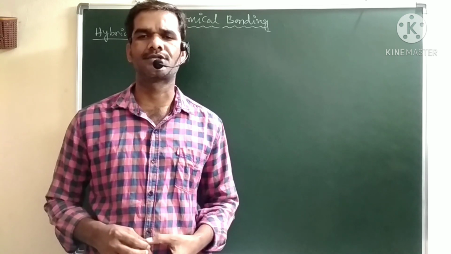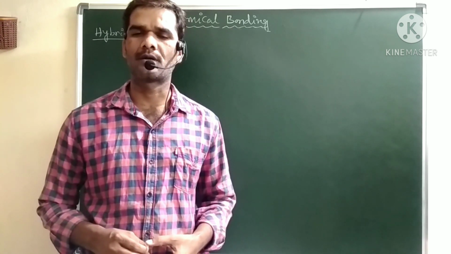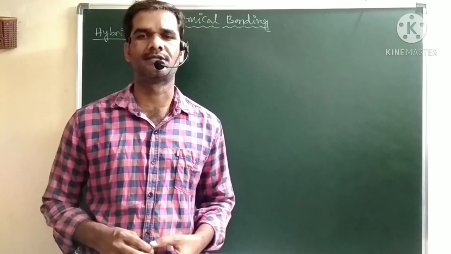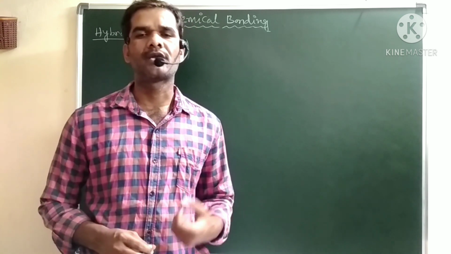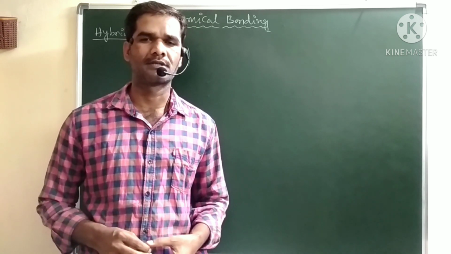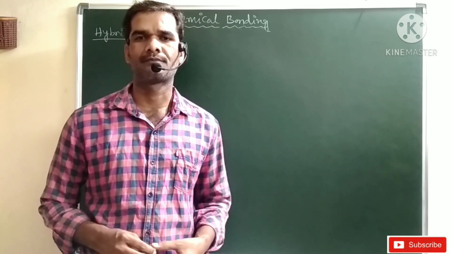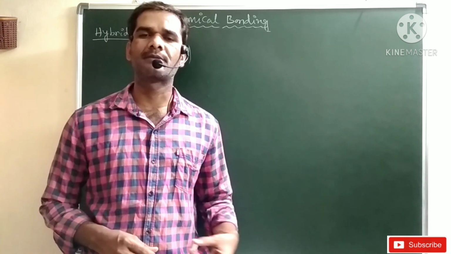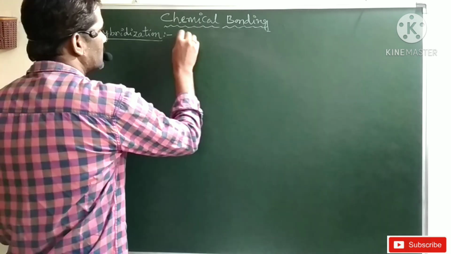What is hybridization? It is the process of intermixing of atomic orbitals which are having same or nearly same energy. They undergo a kind of redistribution and they form a new set of hybrid orbitals having same energy and same shape, means equal energy and equal geometry. This intermixing process we can call hybridization process.